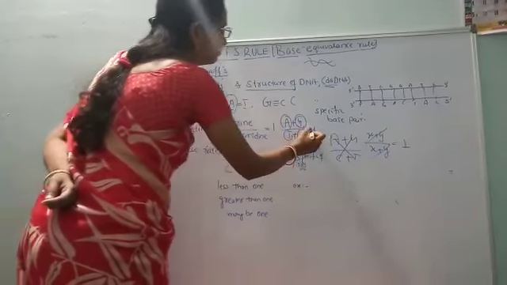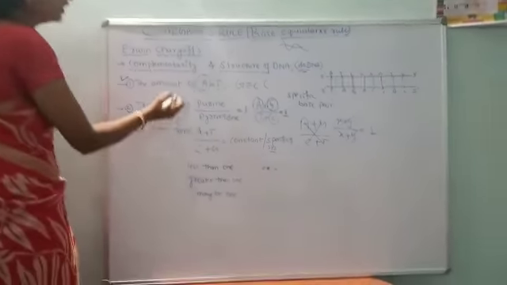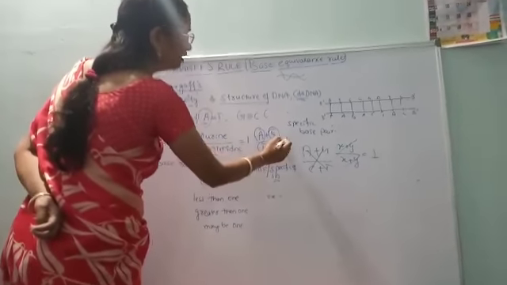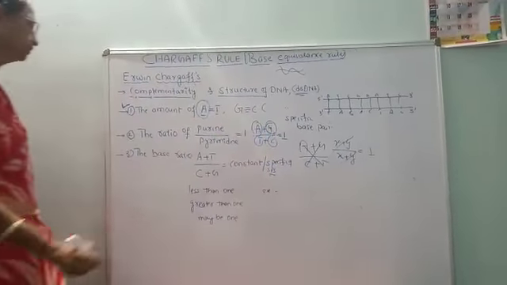Hence the ratio of purine to pyrimidine gives a constant, that is 1.